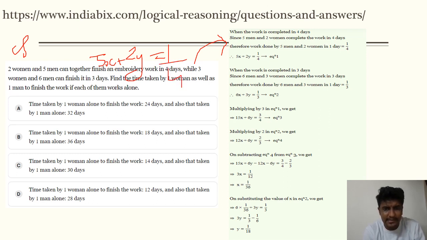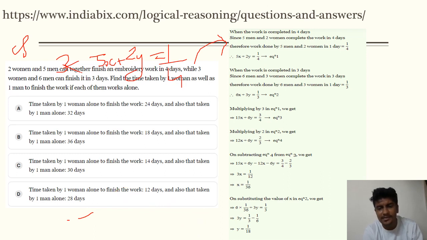Similarly, in the second scenario, 6 men, 6x, and 3 women, 3y, have completed the work in 3 days. Now it's nothing but simultaneous equations, solve it. Multiply this by 3 and this by 2, so you will have one common term in y, 6y and 6y.